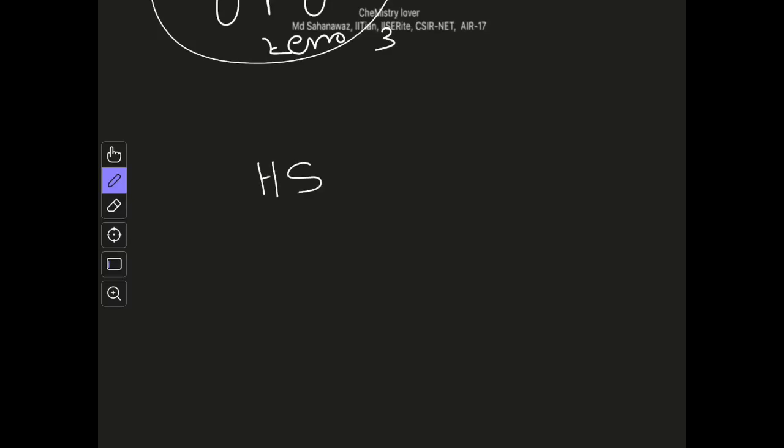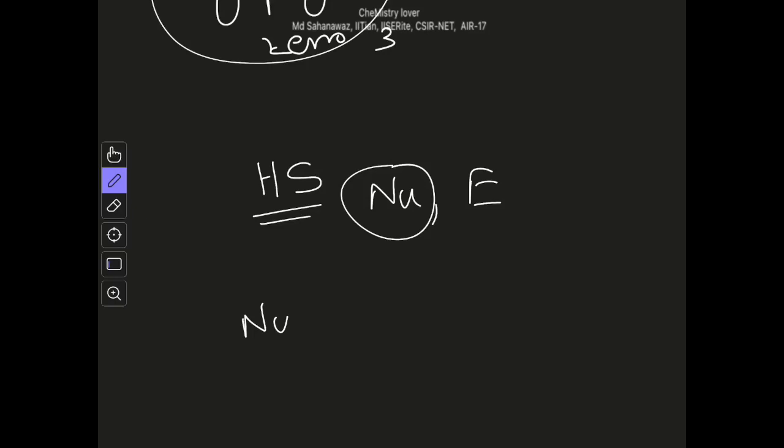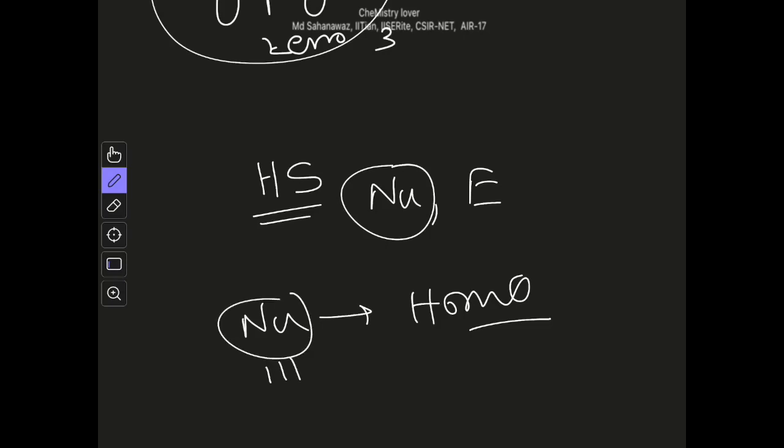and soft nucleophile and electrophile. So at the beginning of the video I discussed about hard and soft acids and base, and the same hard soft principle is also applied for an electrophile and a nucleophile. So in case of nucleophile, we know that nucleophile has the HOMO, so it is the HOMO of the nucleophile that reacts in a reaction. So nucleophile is actually same like a base, whereas electrophile is same like that of an acid.